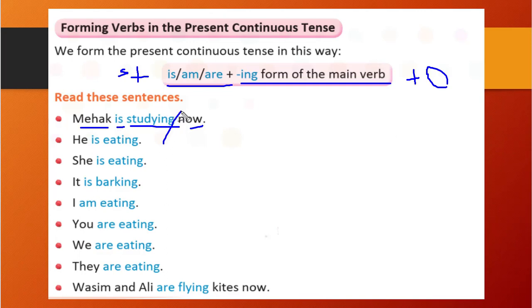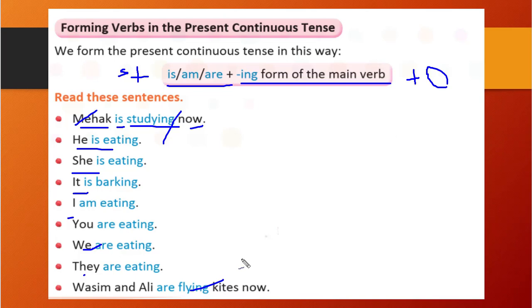You see what is the action? Studying is our action. Who is doing that action? Mahek is doing it, right? This way, he is eating, she is eating, it is barking, I am eating, you are eating, we are eating, they are eating, Wasim and Ali are flying kites now, right?